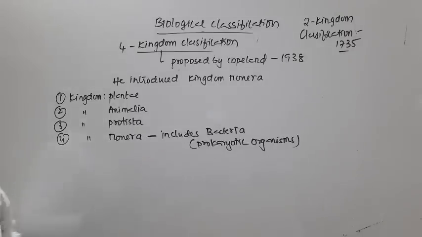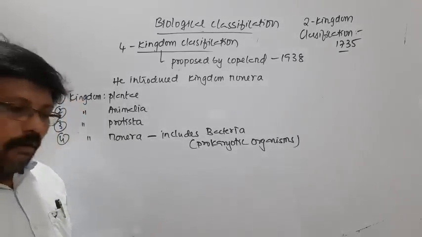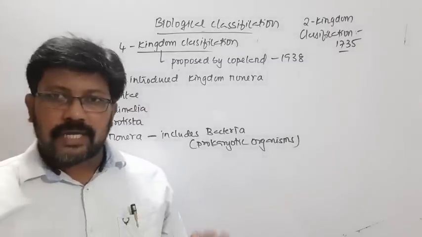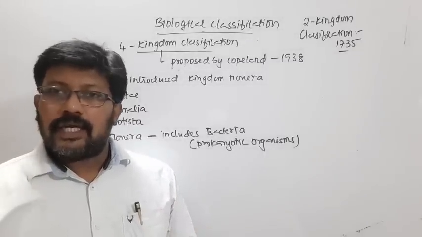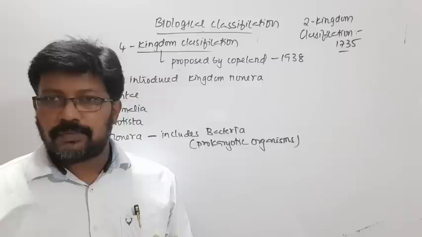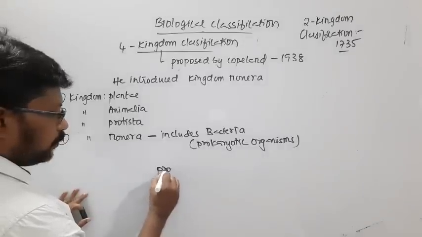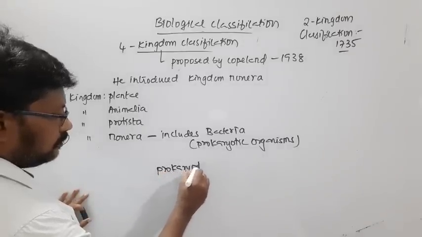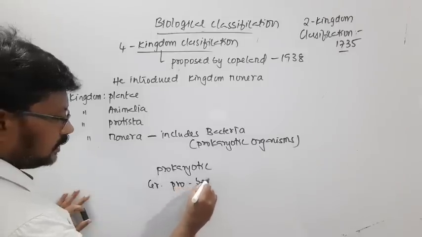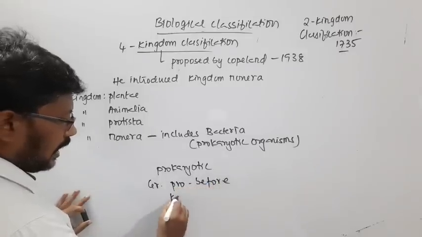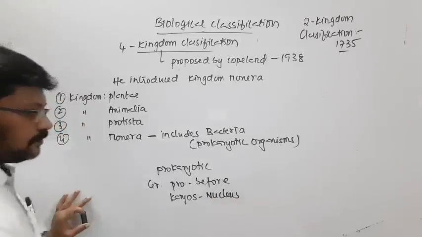So here, prokaryotic organisms: you can classify all the organisms on the planet Earth into two categories, either eukaryotic or prokaryotic. Prokaryotic is from the Greek, pro meaning before and karyos meaning nucleus.